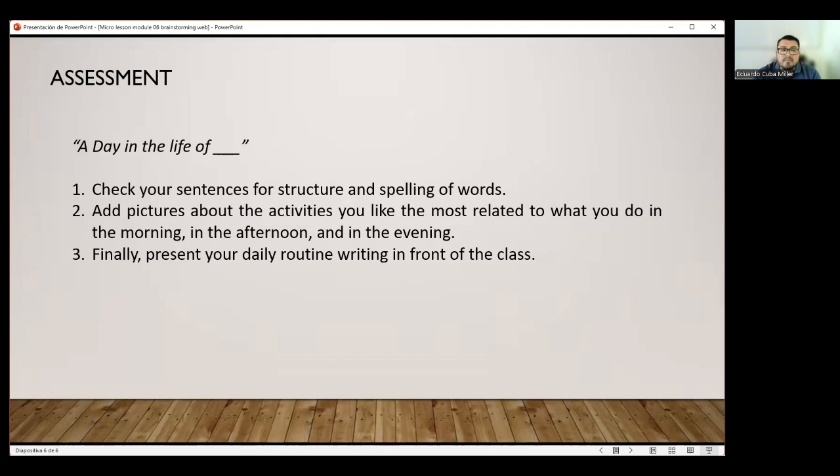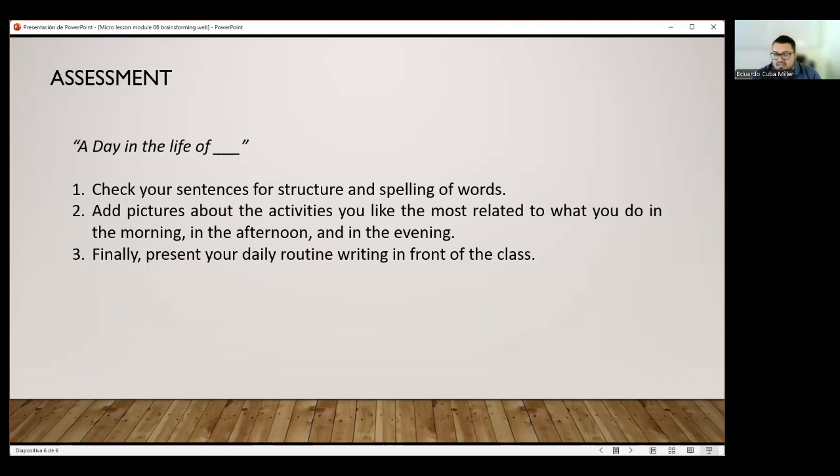So check for that. Second, you can add pictures about the activities you like the most related to what you do in the morning, in the afternoon, and in the evening. For example, you can add a picture about a boy or a girl who is waking up, maybe a boy or a girl who is doing homework, or watching TV, playing video games.